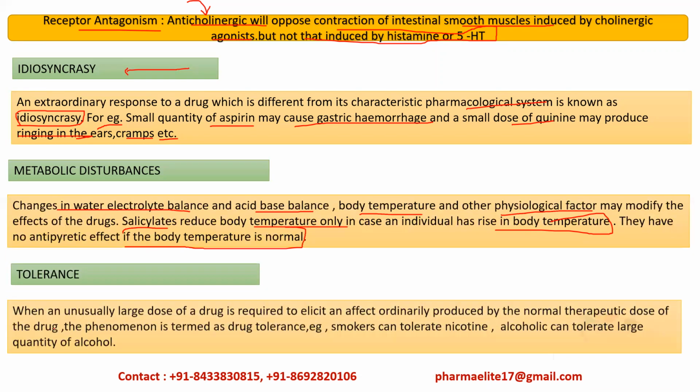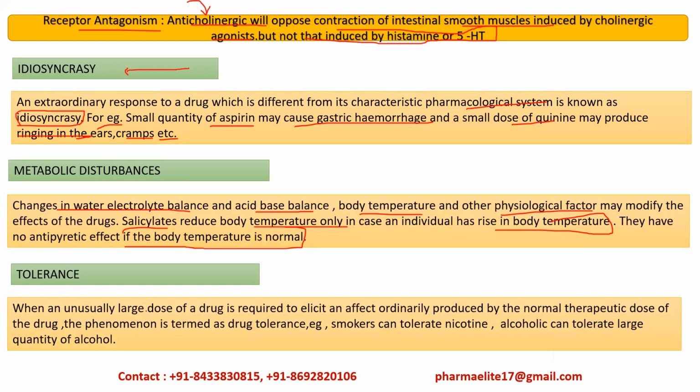Then we have tolerance. Tolerance is when an unusually large dose of a drug is required to elicit an effect ordinarily produced by the normal therapeutic dose of the drug. This phenomenon is termed drug tolerance. Let me explain with an example. For example, any drug producing its therapeutic effect at 500 mg, but after some time, gradually this same 500 mg is not able to produce its therapeutic action. At that time it gives rise to tolerance.